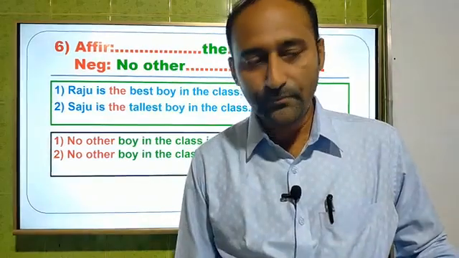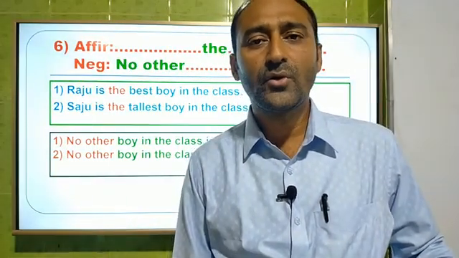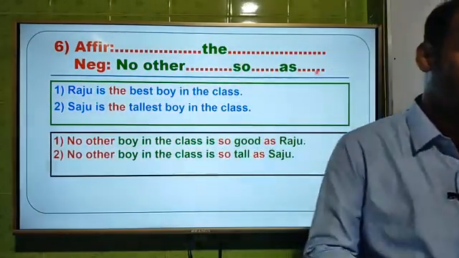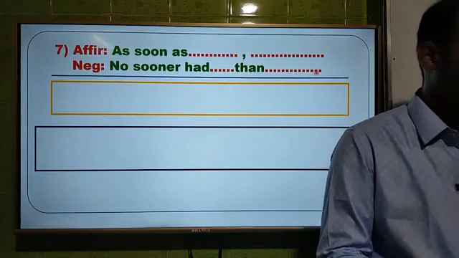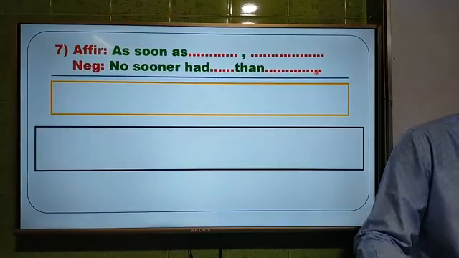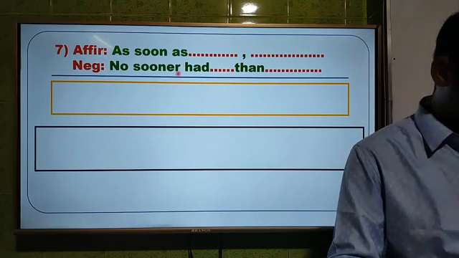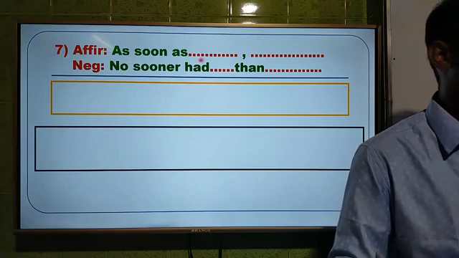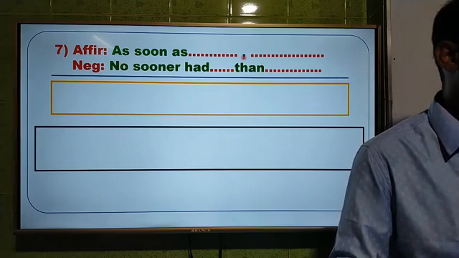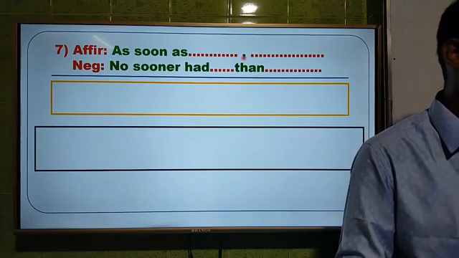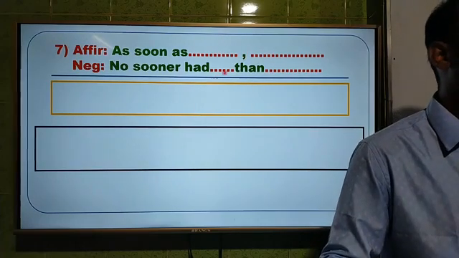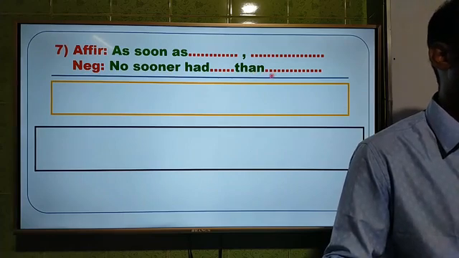Dear student, this is rule number 6, and I am going to the next one, rule number 7. Okay, look at the screen. This is rule number 7. Here the rule is as soon as dot dot comma. Listen to me please. As soon as dot dot comma will be in affirmative sentence, and if you want to make it negative, you have to use no sooner had dot dot than to make it negative.